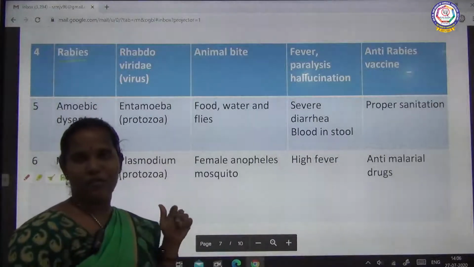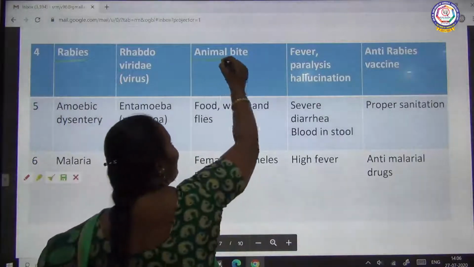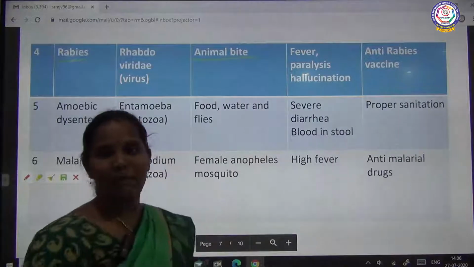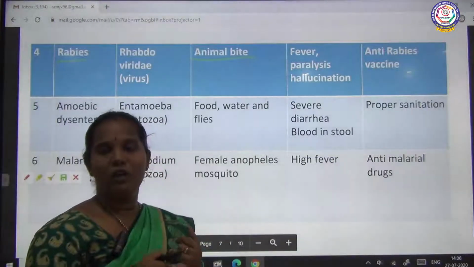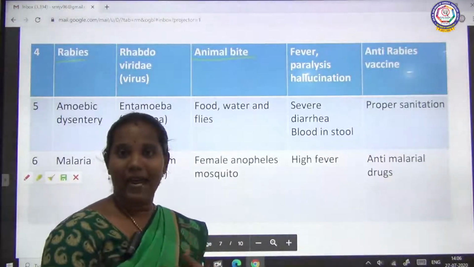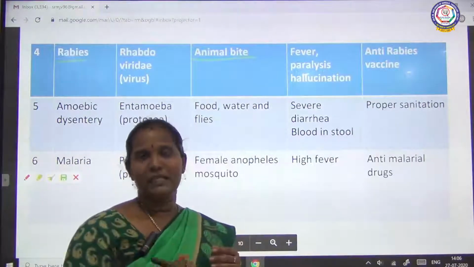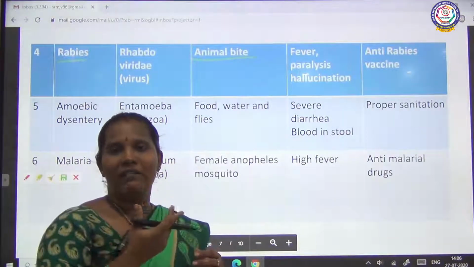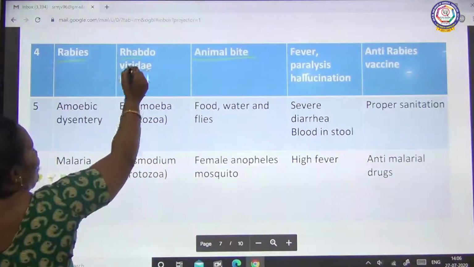Rabies is caused by an animal bite. We have pet animals in our house, no? Cat, dog, rat. If these animals bite human beings, the animal saliva has some bacteria, some viruses, like this rhabdovirus.